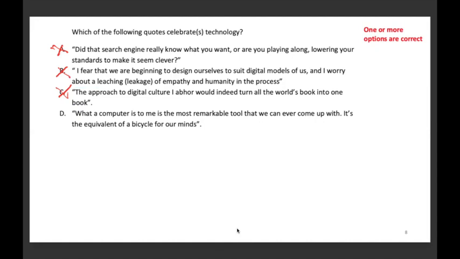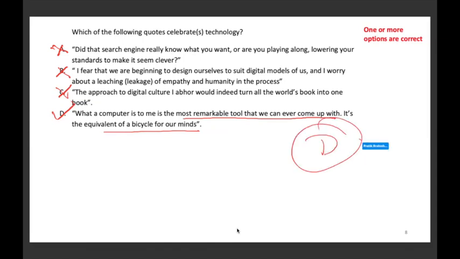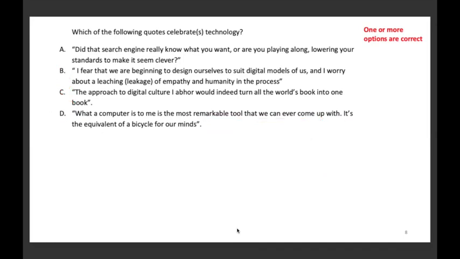Option D. What a computer is to me is the most remarkable tool that we can ever come up with. It's the equivalent of a bicycle for our minds. This is actually one of the quotes which celebrate technology. So only D is correct here in this case, although one or more options are correct. Okay, we'll move to the next one.